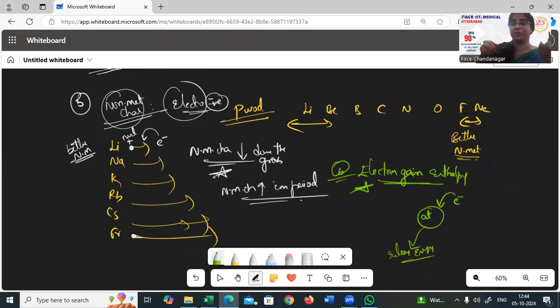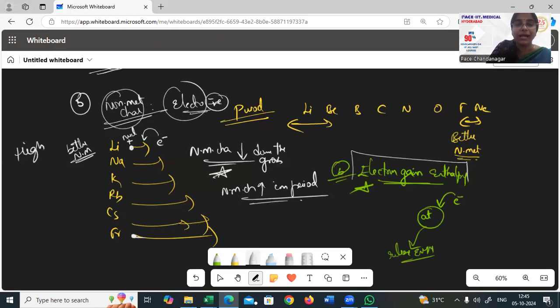So the electron comes in, and energy has to be released. Remember that point. So electron gain enthalpy is the energy released by an atom in order to gain an electron. Whoever has a better tendency to gain an electron will release a lot of energy. Now, out of these two, top and bottom, lithium and francium, lithium has a better tendency to gain an electron because of its size. Hence, it releases a lot of energy.